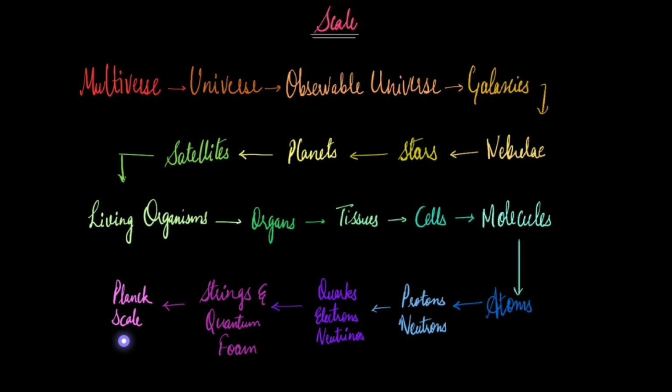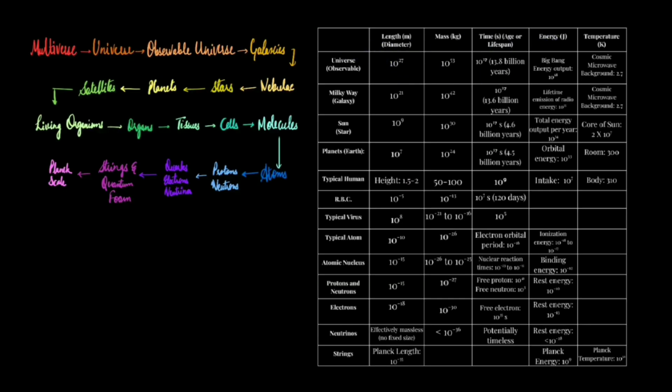So as you can see in this table, you have various magnitudes of length, mass, time, energy and temperature. In this table, the units are meter for length, kilogram for mass, second for time, joule for energy and Kelvin for temperature. I will not say all this, but you can take this screenshot and see what these things are made up of, or what the magnitudes of all these things are.